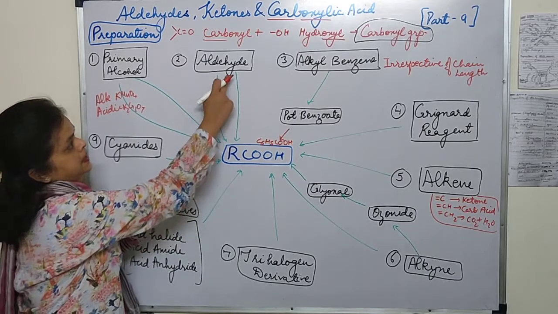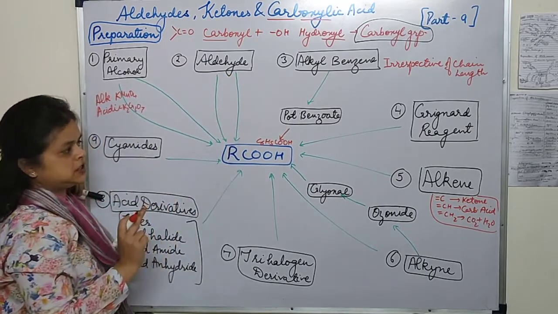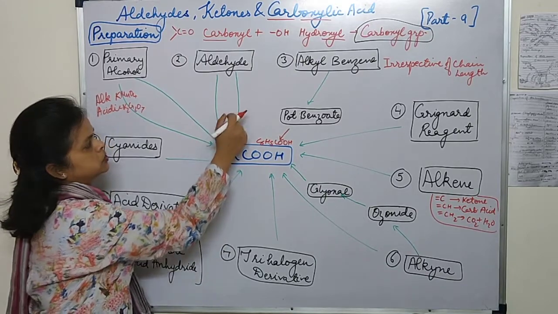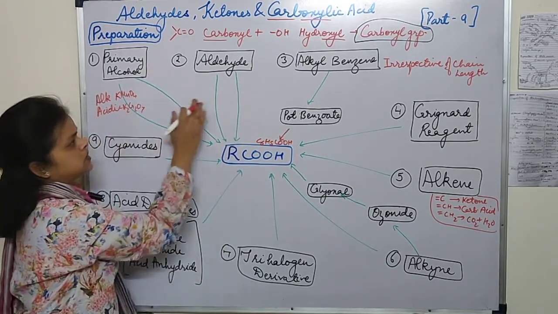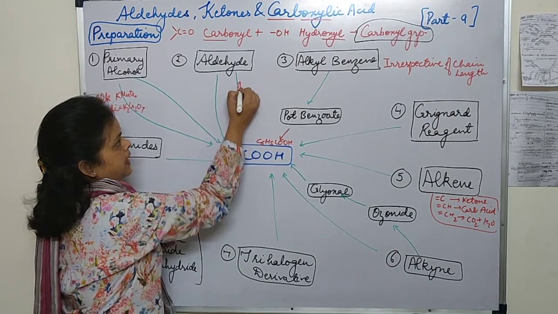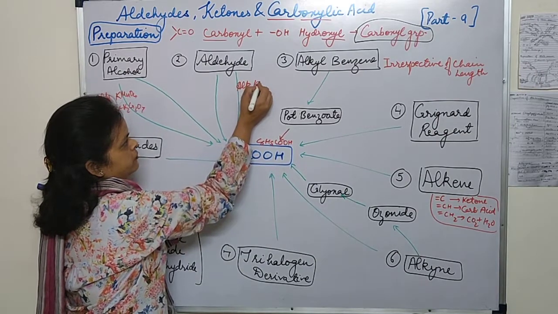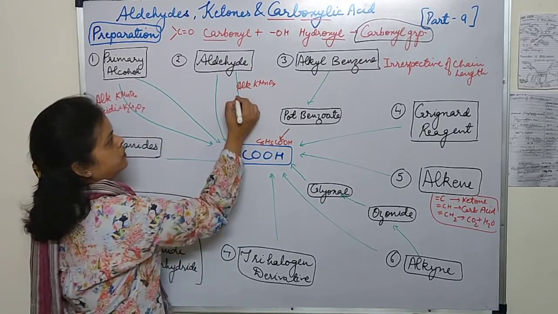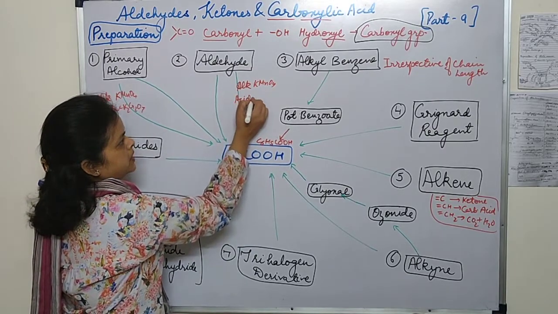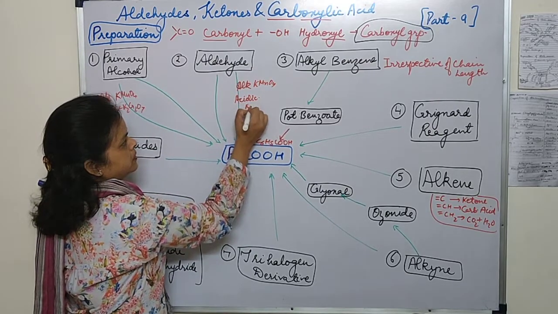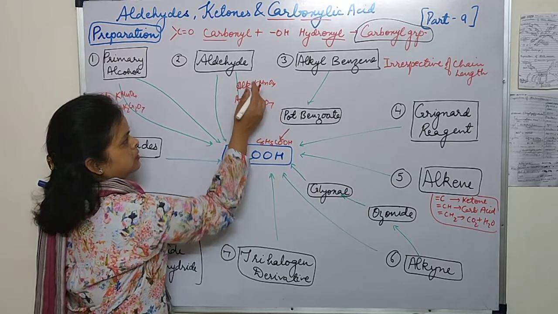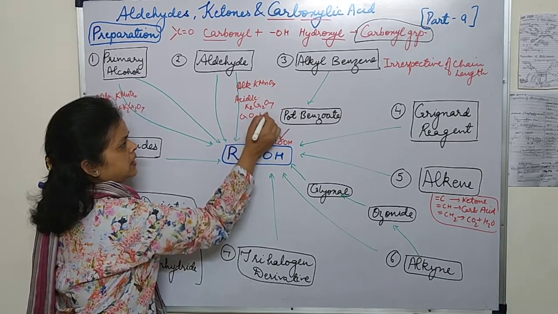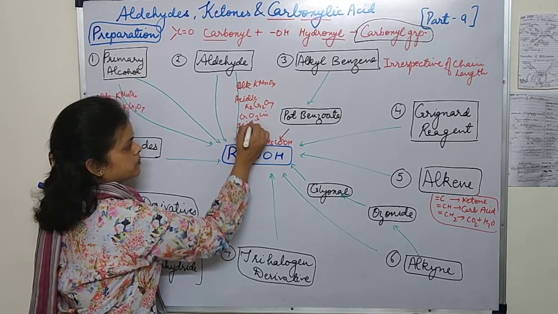Okay, and aldehydes, the same, on oxidation they convert into carboxylic acid. So here also the same oxidizing agents we can write: alkaline KMnO4 or acidic KMnO4 or acidified potassium dichromate. All these are oxidizing agents, or you can write CrO3 in acidic medium.